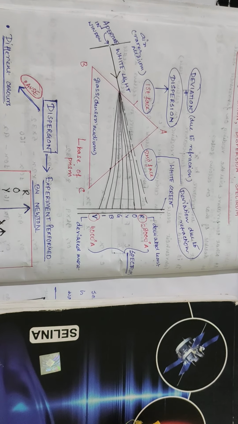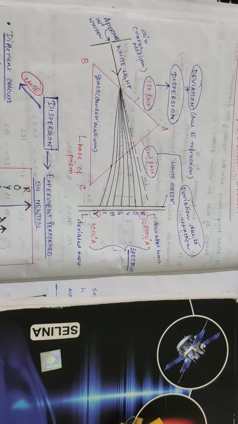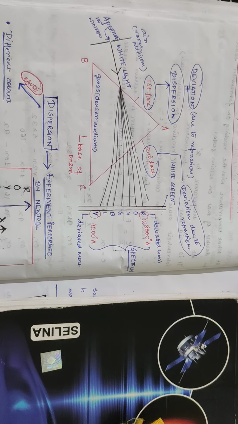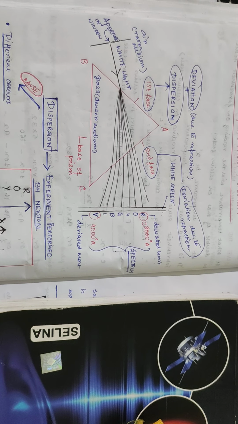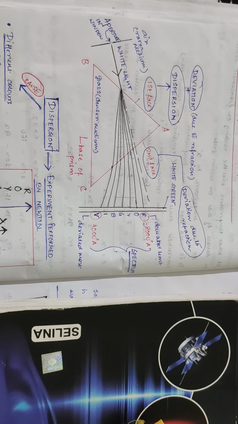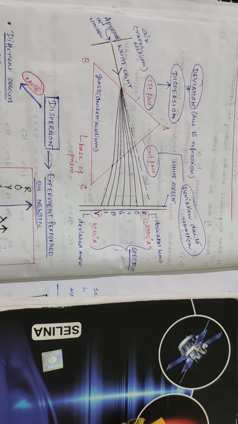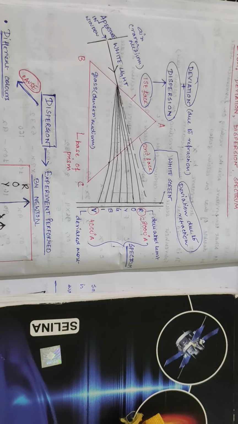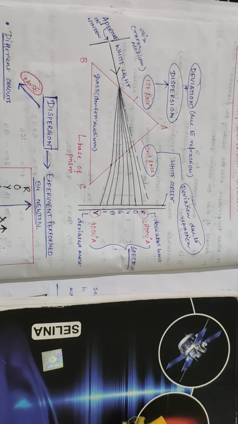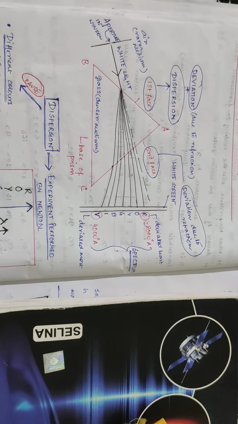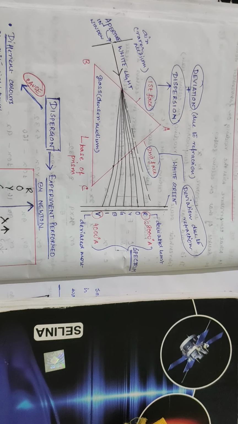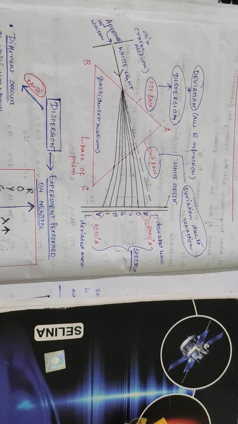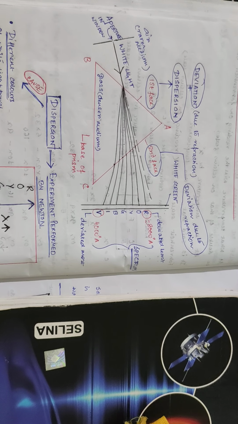So what did he do? He performed the experiment in a dark room. There was a window, and there was no light inside the room and no other openings through which light could come except a small aperture in a window. See, I have shown it in the diagram. Can you find the aperture in the window? A small aperture in the window through which light was coming.